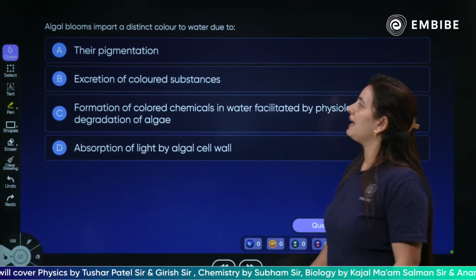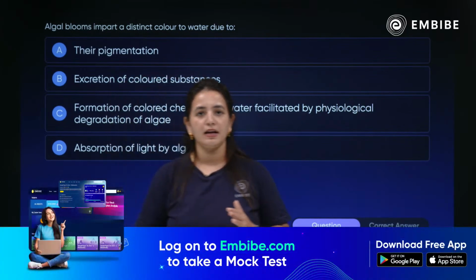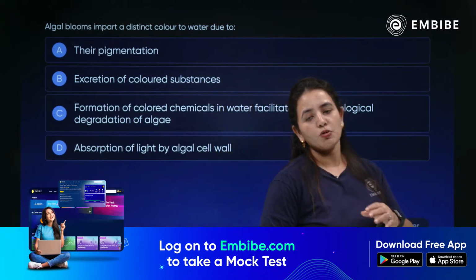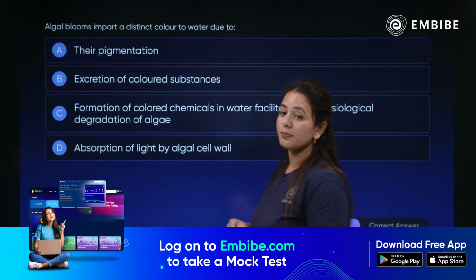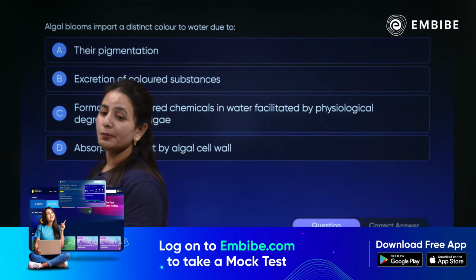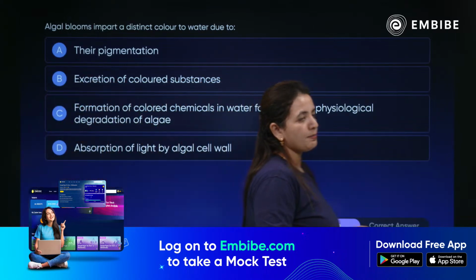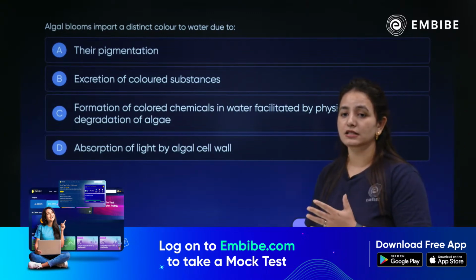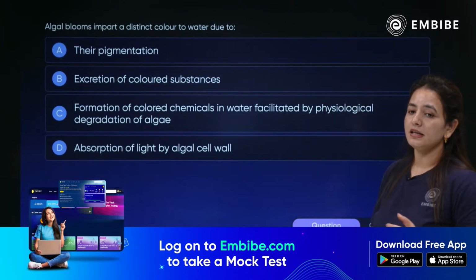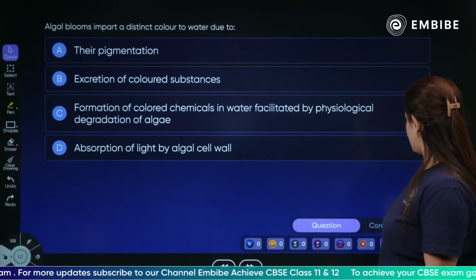Next question. The algal bloom imparts a distinct color to the water due to what? How is the algal bloom imparting green color? How is it imparting blue color? The options are: the pigmentation, excretion of colored substances, formation of colored chemicals, and absorption of sunlight by the algal cell wall. Yes, quickly answer.